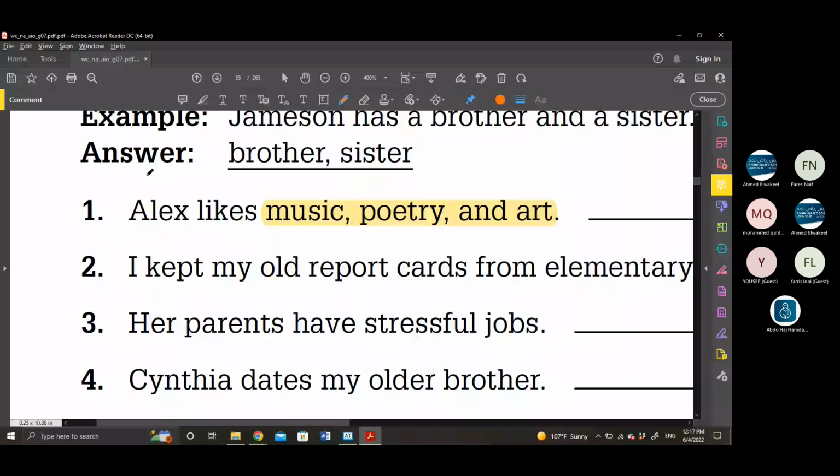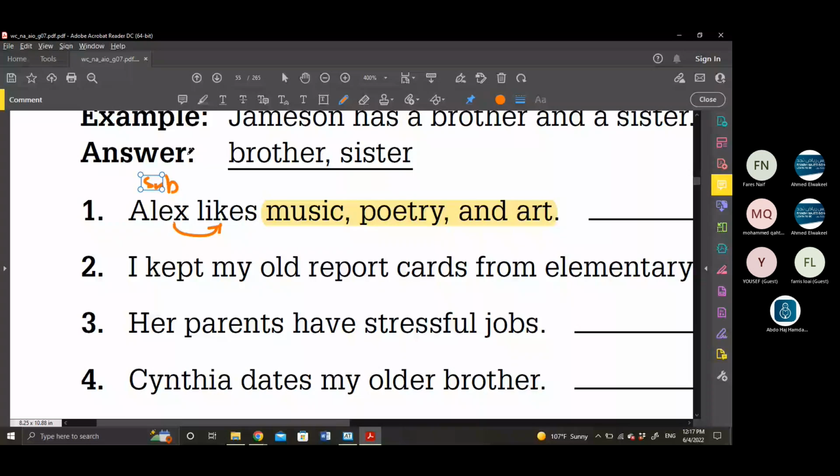A subject, a verb, or an object? He's a subject. Nice. Alex is doing what? What's the action? Likes. So likes is the verb.